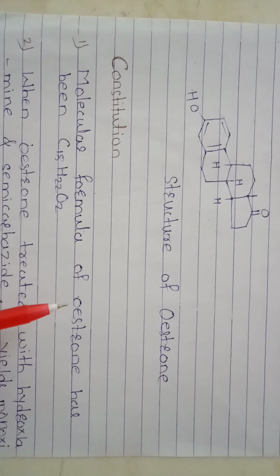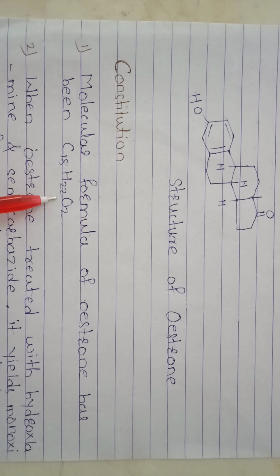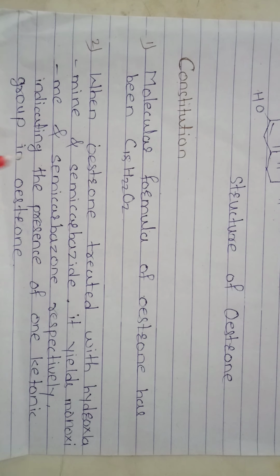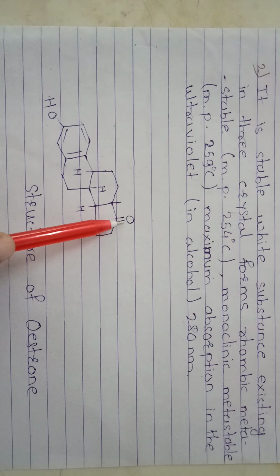The next point is the constitution of oestrone. The molecular formula of oestrone is C18H22O2. Second point, when oestrone is treated with hydroxylamine and semicarbazide, it yields monooxime and semicarbazone respectively, indicating the presence of one ketonic group in oestrone. This is the one ketonic group present in oestrone.